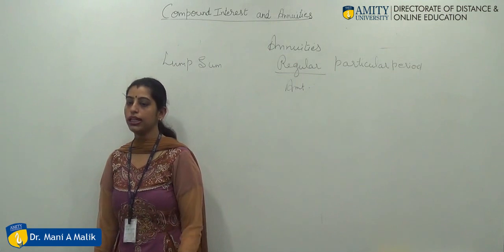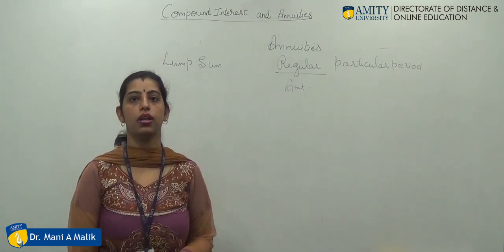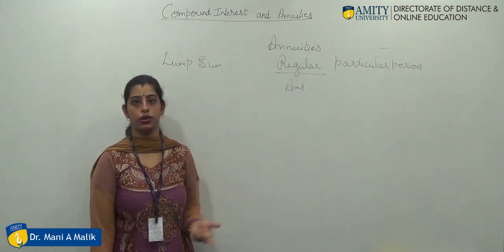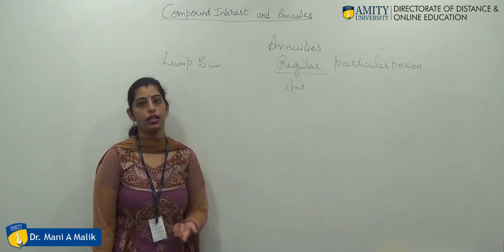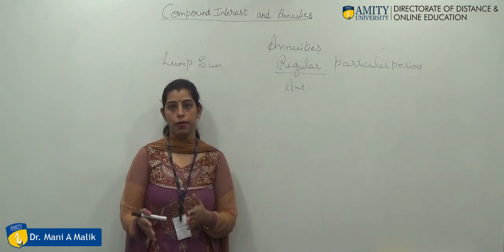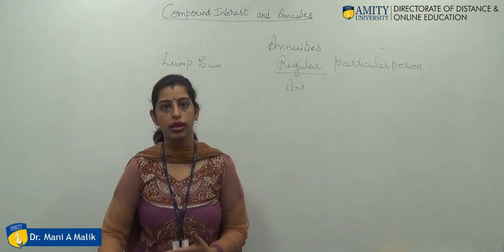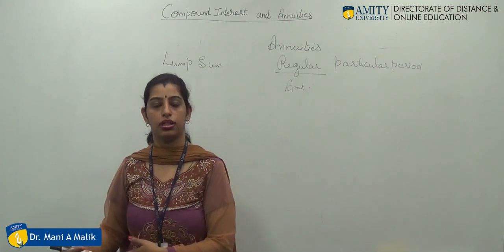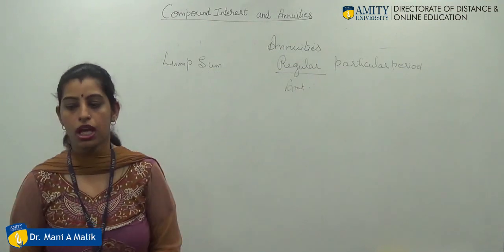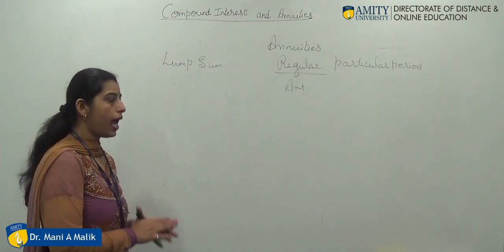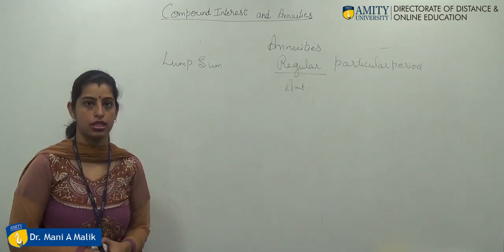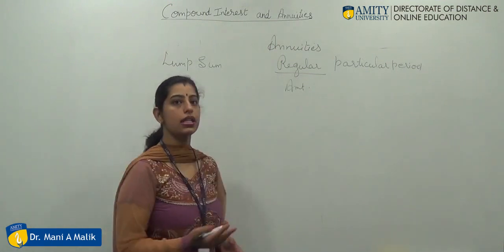So when I'm talking about annuity, any payment or receipt which is paid on a regular basis after a fixed period of time is termed as your annuities. The amount will be fixed, and obviously the time period, the gap between two payments, will be fixed. That is, if the first payment is made in December 2012, the second payment will be made in December 2013. So there is a proper gap between two payments and the amount which is usually paid. So when I'm talking about annuities, annual payments or annual receipts, both are included. Now again we have to relate the present value of annuity.